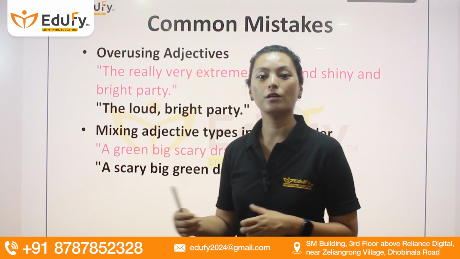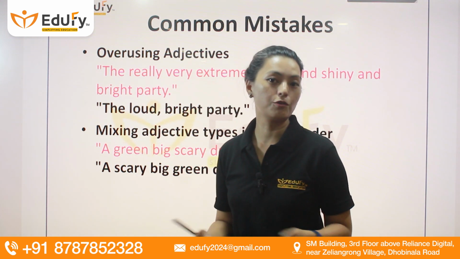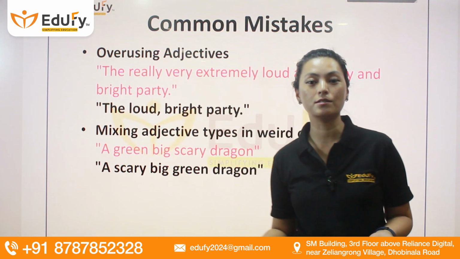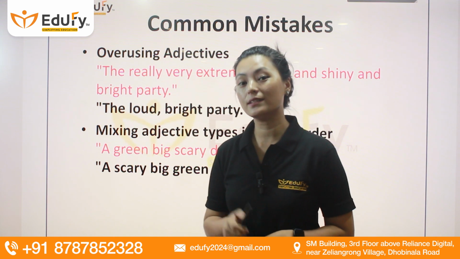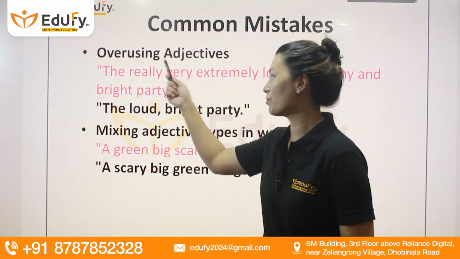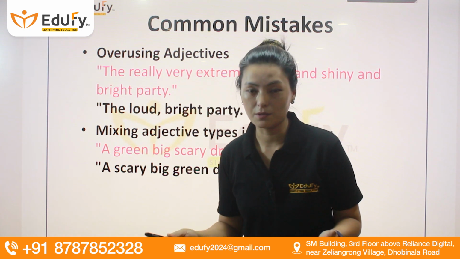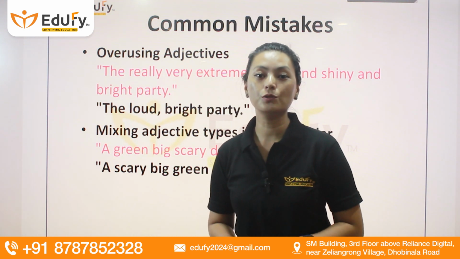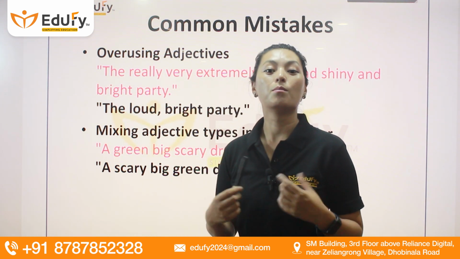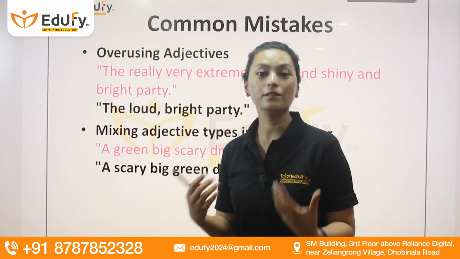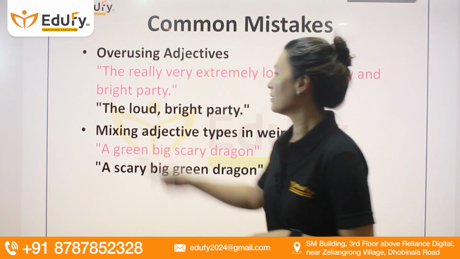Like I said, you can use various adjectives, two, three, four, five, or six adjectives in a sentence to describe one word. But there is a very important rule, and that is overusage. Now, when I say overusage, it does not mean the different types of adjectives, but rather when you use the same types of adjectives more than twice or more than thrice, right? And that is this one.